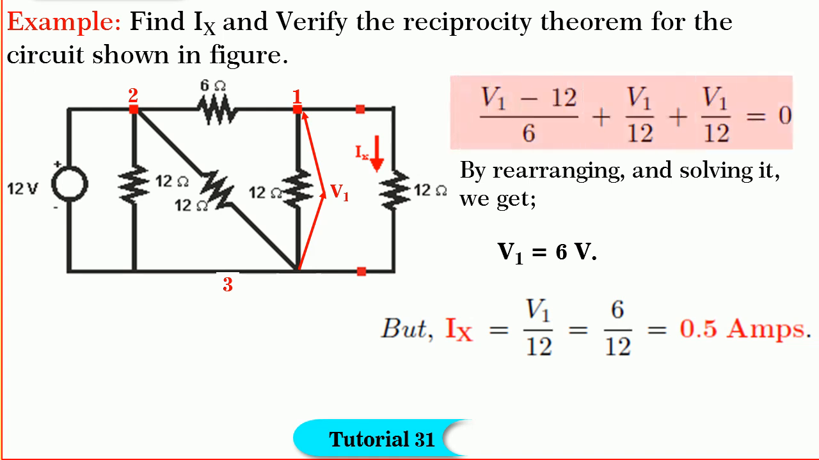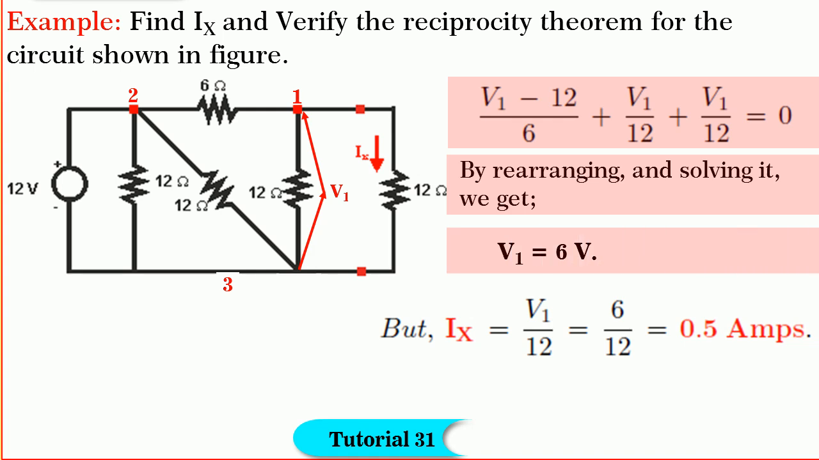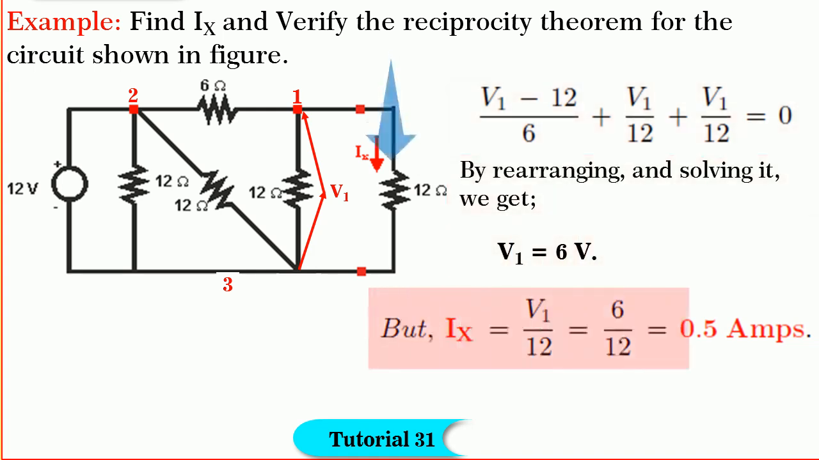By writing Kirchhoff's nodal equation for node 1, we get (V1 minus 12) by 6 plus V1 by 12 plus V1 by 12 is equal to 0. By rearranging and solving it, we get V1 is equal to 6 volts. But Ix is equal to V1 by 12. Substituting the values, we get Ix is equal to 0.5 amperes.